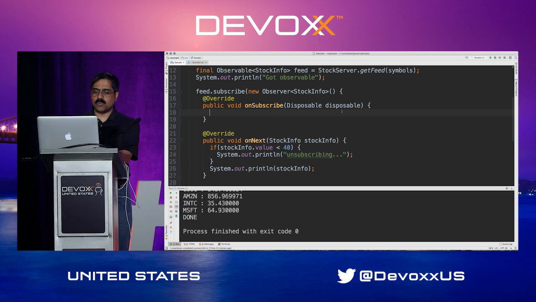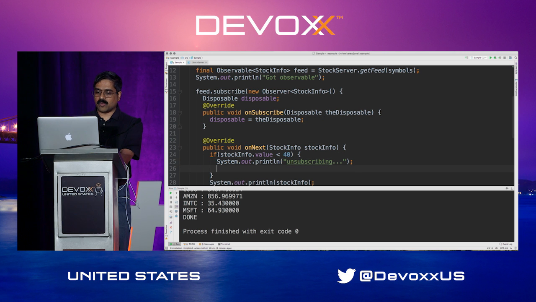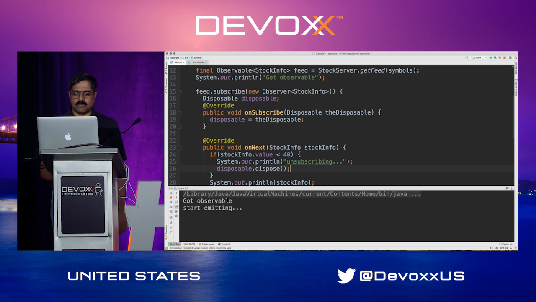Well, how in the world can we do this? Well, in this case, we are receiving a disposable. So I will go ahead and store that away here as disposable, and we will store that into a variable. So disposable equals the given disposable. And then we can nicely go back here and say the disposable dot, and then we could dispose of it and say, don't bother sending me any more data.